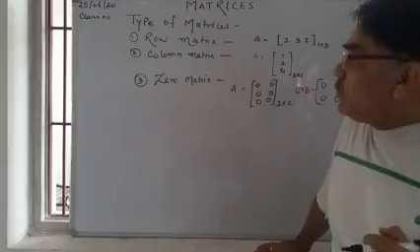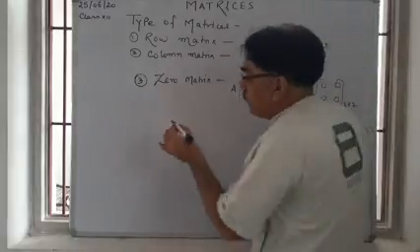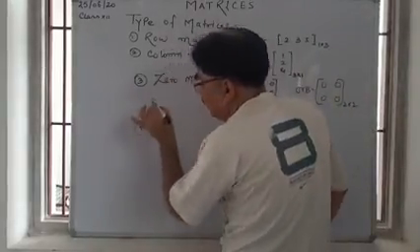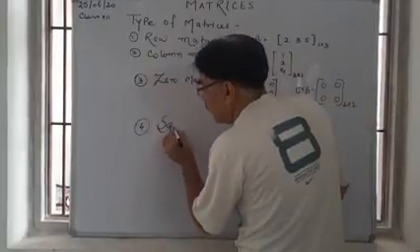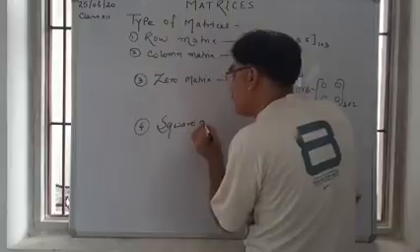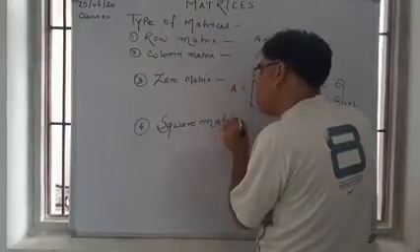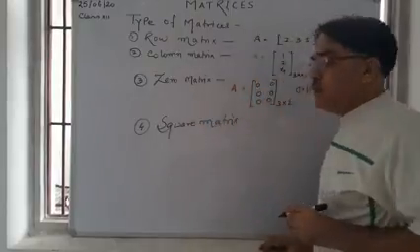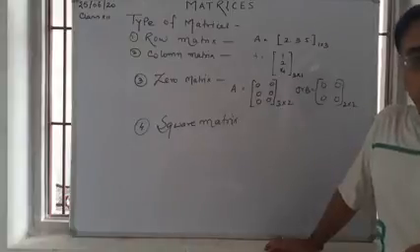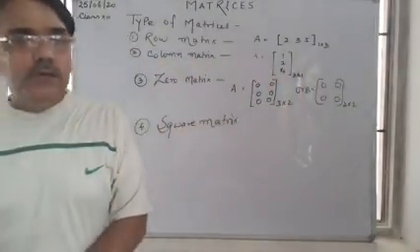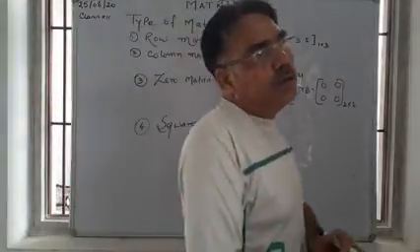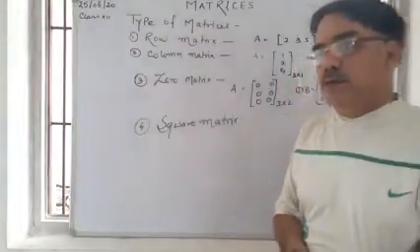Now we are going to discuss the fourth type of matrix, square matrix. A matrix in which the number of rows and columns are equal is called a square matrix.